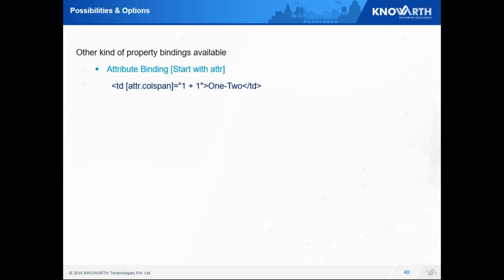Attributes are directly something which are going to change the attributes. Convention over here is start with attr. So here I am changing the colspan property with attr.colspan and it instantly gets reflected. Next is class binding. Just like attribute binding, I have to use class.classname. Next is style binding. I have to prefix with style again.